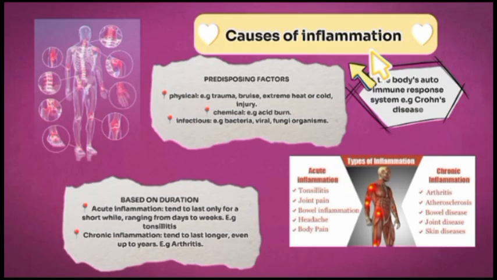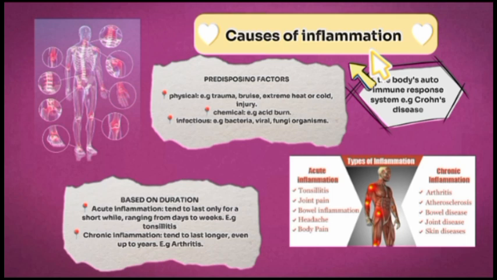Now that we know the definition of inflammation, what are the causes of inflammation? What are the predisposing factors or the major things that can lead to inflammation? The causes of inflammation may be divided into the predisposing factors, and then they may also be divided based on their duration. For the predisposing factors, there are various things that can predispose a person to inflammation. And these predisposing factors may be physical, chemical, or infectious.